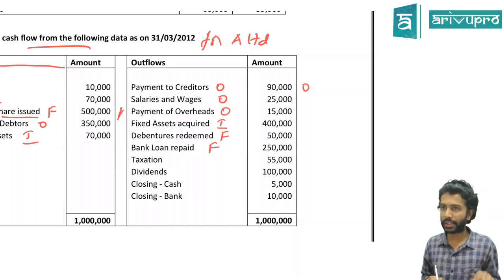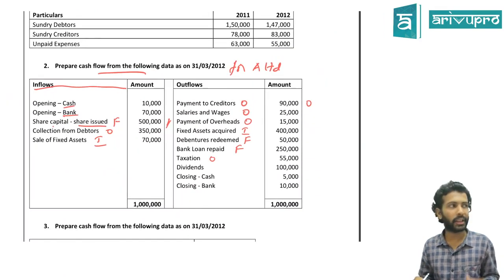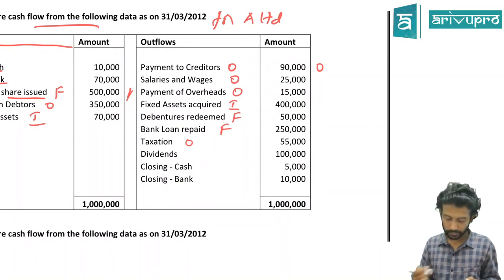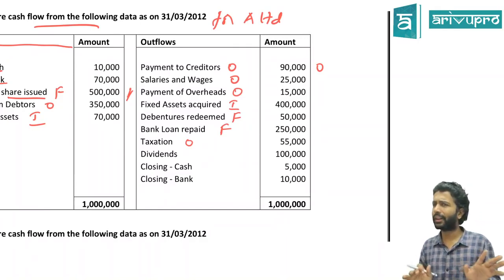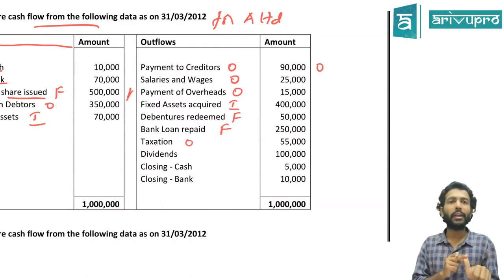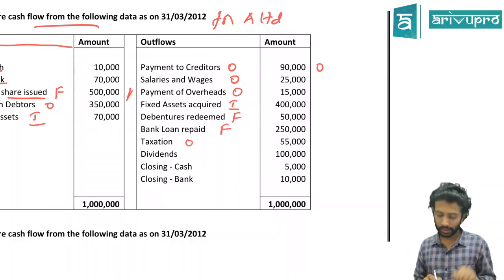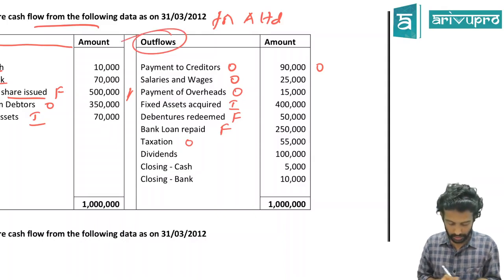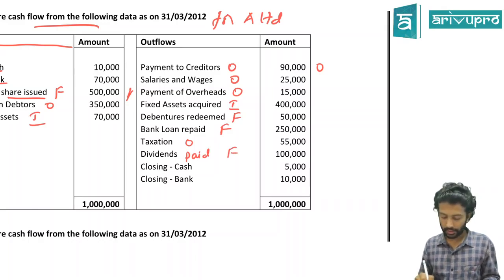Taxation, we know that this is specific, but if no adjustment is there, we club it under operating activity. No adjustment is there. That's all they've given. Only the table they gave and asked us to prepare the cash flow statement. Hence it is part of your operations. Dividend. Is it dividend paid or dividend received? Why am I categorizing them? Because dividend paid is a finance activity. Dividend received is an investing activity. They just said dividend. So is it dividend paid or received? Paid, because this column heading is outflow. So that means dividend paid is part of your finance activity. Then closing cash balance.